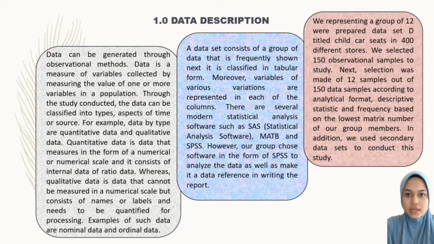Quantitative data is data that's measured in the form of a numerical scale, and it consists of interval data and ratio data, whereas qualitative data is data that cannot be measured on a numerical scale but consists of names or labels and needs to be quantified for processing. Examples of such data are nominal data and ordinal data. A data set consists of a group of data that is frequently shown classified in tabular form. Moreover, variables of various variation are represented in each of the columns.